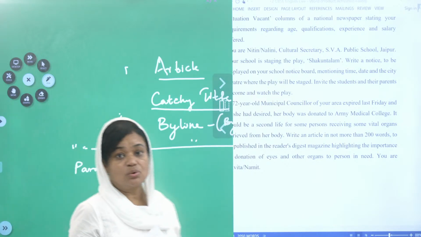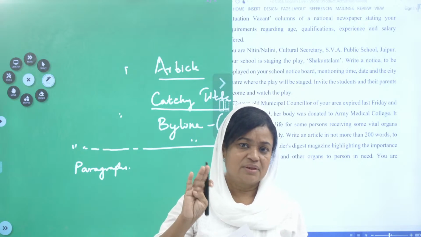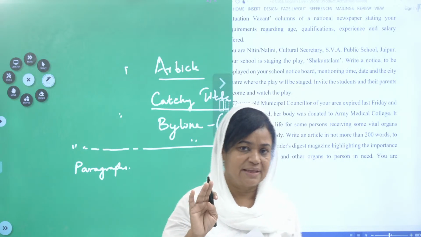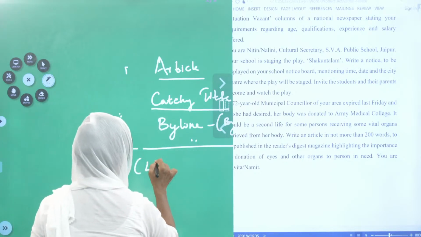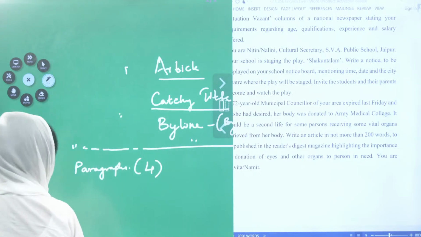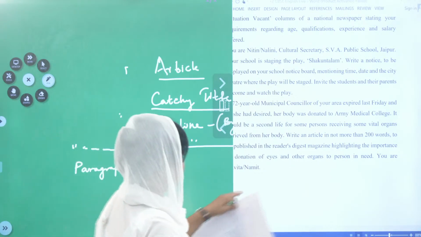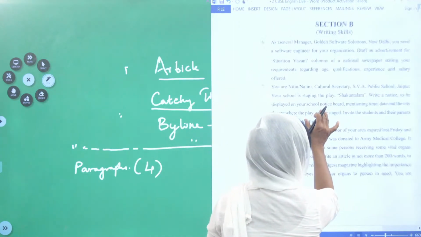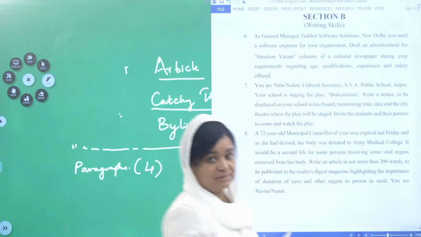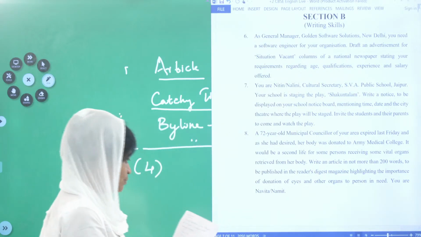Children, please note down, in article writing, minimum 4 paragraphs should be there. That is very, very important. Paragraphs, you take minimum 4 paragraphs. I was just checking the words. They have given, I am sorry, they have given 200 words. So, how many paragraphs? 4 paragraphs should be there.